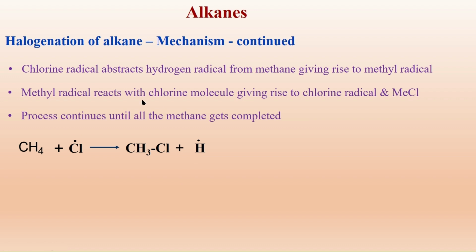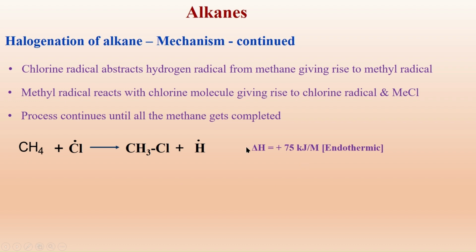However, the methyl radical is only formed, not the hydrogen radical. How can it be explained? The formation of methyl radical and the bond dissociation of methane into hydrogen and methyl radical,